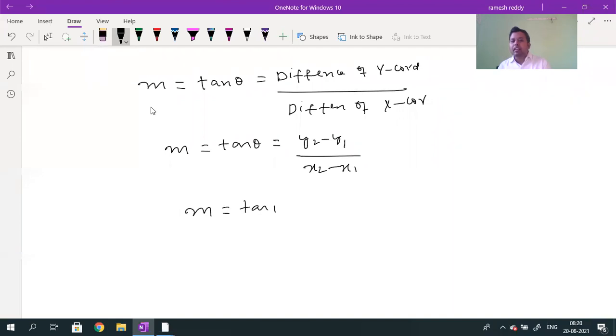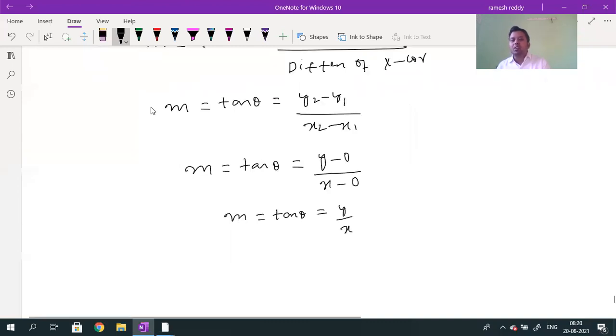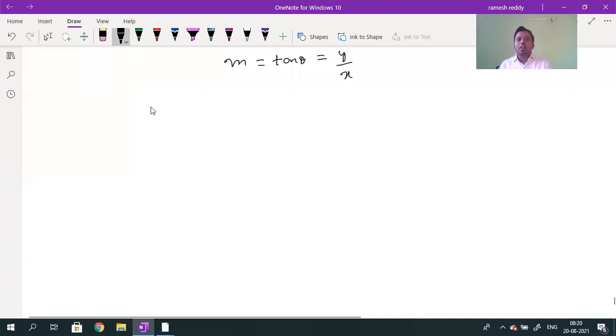So tan theta value will be equal to how much? Y2 value is Y, Y1 value is 0, X2 value is X, X1 value is 0. Finally, M is equal to tan theta, and tan theta value will be equal to Y divided by X. How will it come? Y2 minus Y1 value.